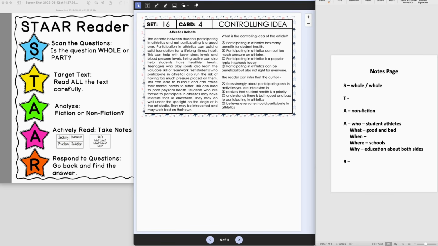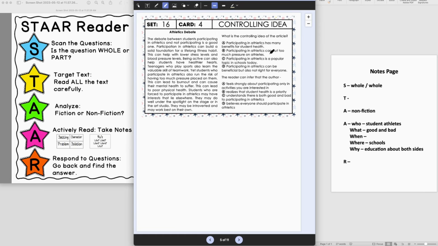So now that we've thought a little bit more deeply, that's kind of what these notes are here for, we can now respond to the questions and go back and look for text evidence. I'm going to use the highlighter tool because on STAAR, highlighting is available to you and it's a great resource to use for finding text evidence online.